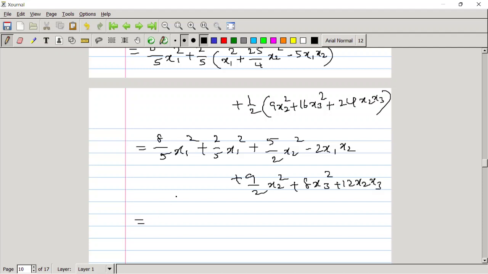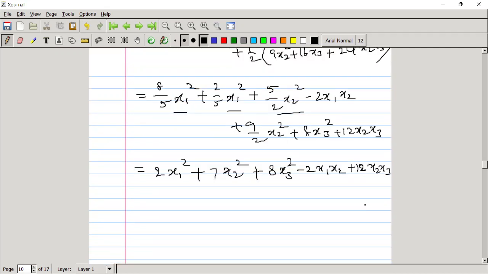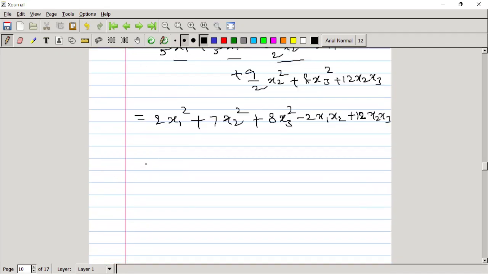This is equal to, we have x1 square here and here, so this is 2 x1 square. Plus x2 square we have here and here, this is 14 by 2, that means 7 x2 square. For x3 square we have only one term, that is 8 x3 square. For x1 x2 we have only minus 2 x1 x2, plus 12 x2 x3. This is what is actually given as the quadratic form. This is just simple calculation.